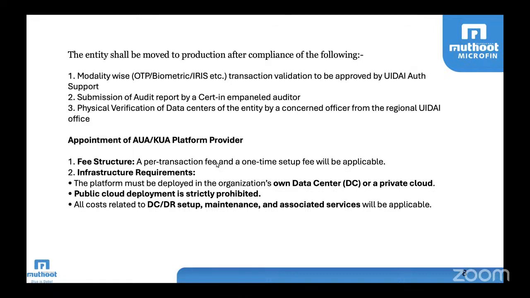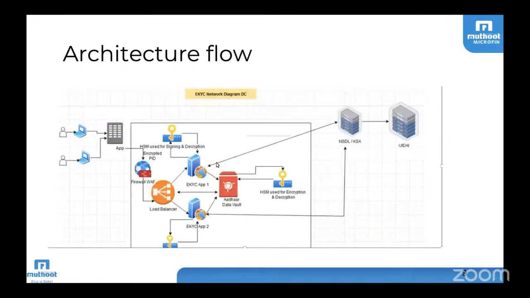And I will give you clarity here. If you see this architecture flow, you will get an idea about this. The app on the left side that I have mentioned is the local entity, whoever requires that AUA KUA license, who has an application that will be integrated with this AUA KUA service provider. That platform developer is there.